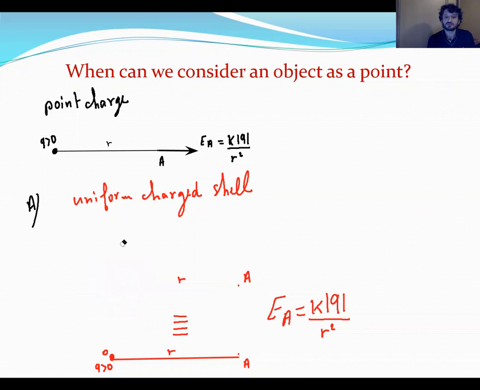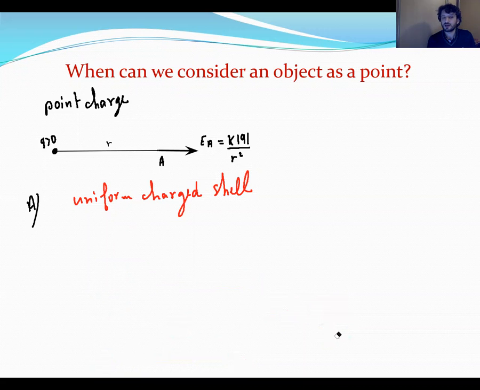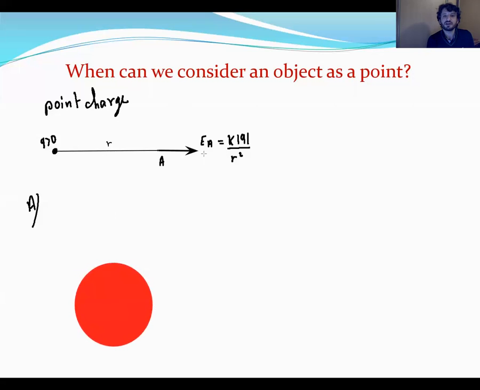If we have a metallic sphere or a metallic shell, we get the same result. Let's say here we have a metallic sphere, or conducting.